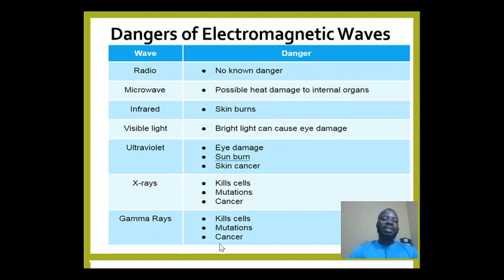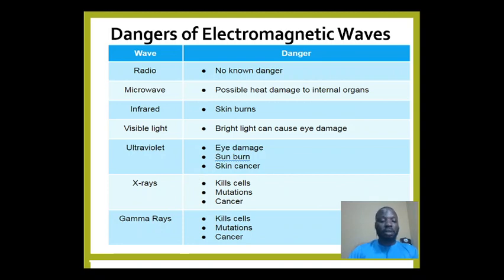And the last one is gamma ray. It has the same effect as X-ray. It can kill cells, it can cause genetic mutation, and it can cause cancer as well. So these are the major effects of the electromagnetic radiation that I mentioned earlier. That is the summary of what we have so far.